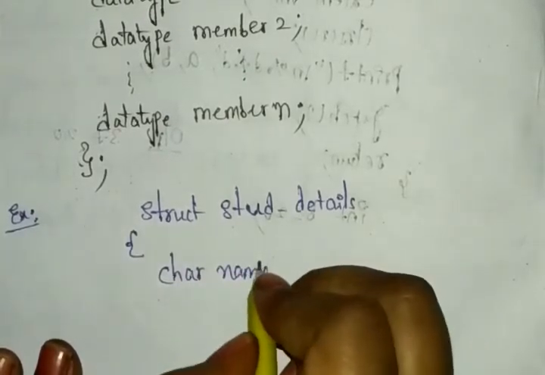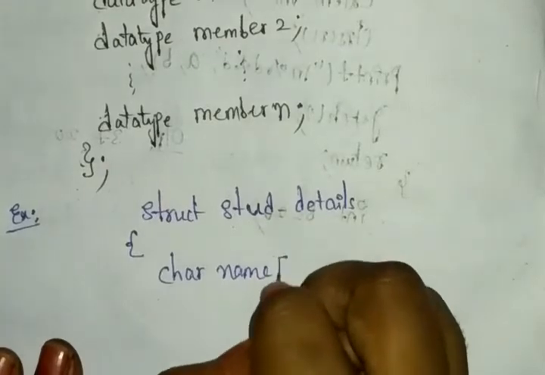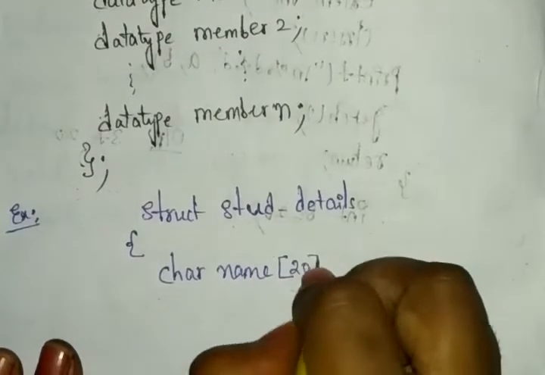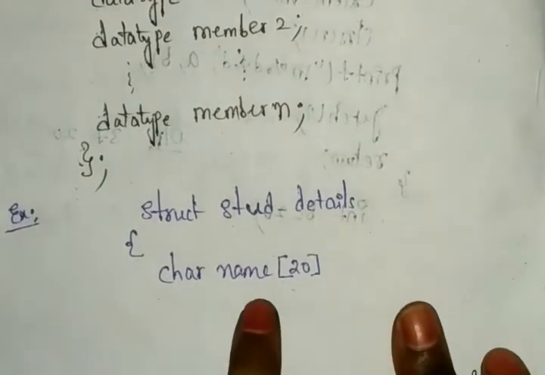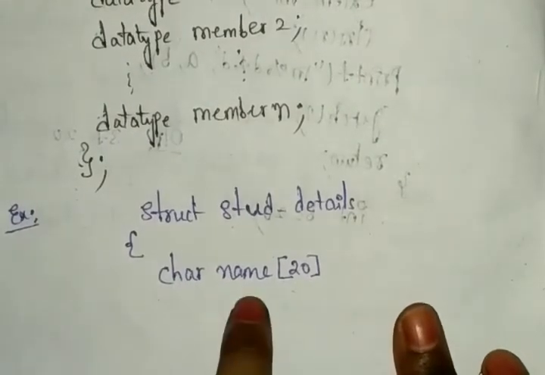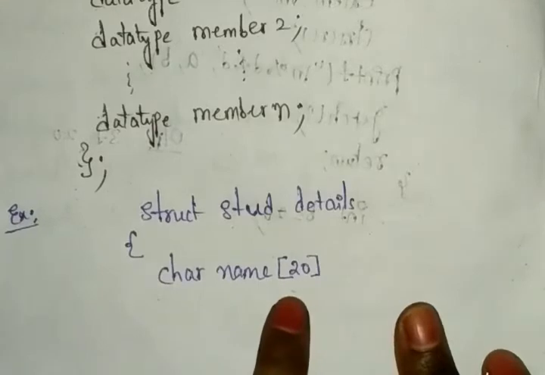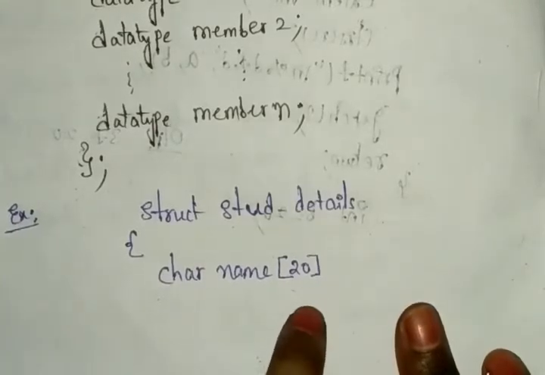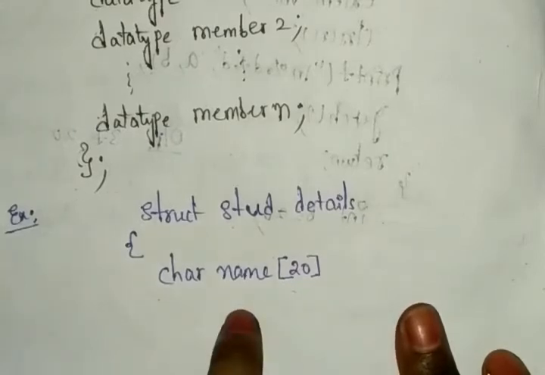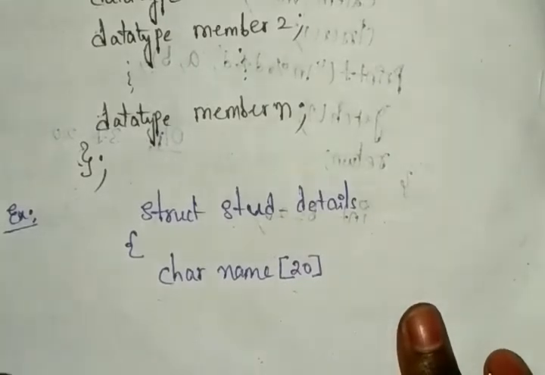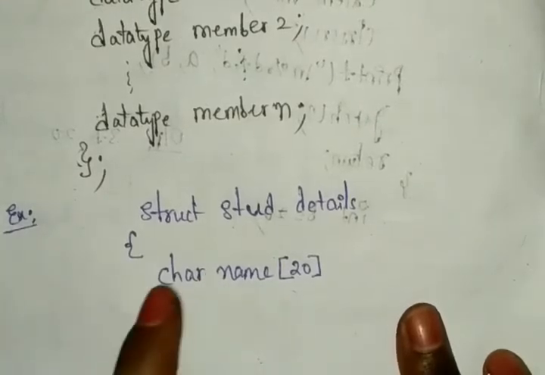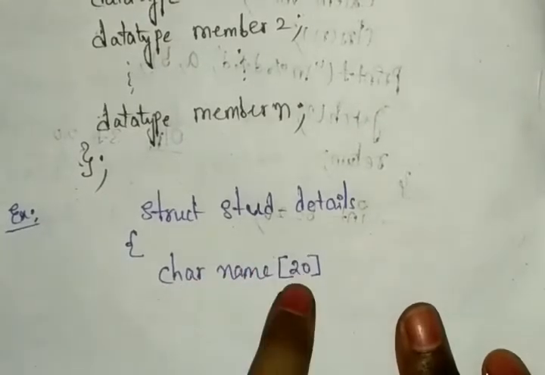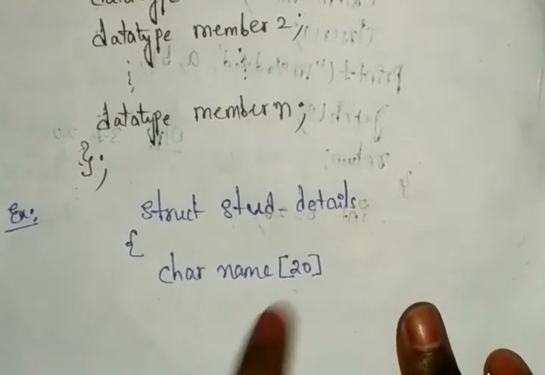Here we need the name for the student, right? And you can see here I am taking 20. So what does this mean? Whatever you write, the name will have up to 20 characters. Suppose you try to write 21 characters, that is not valid. Means we are giving some size to define this. So whatever name you write, up to 20 characters is allowed.